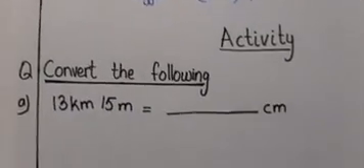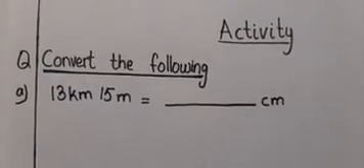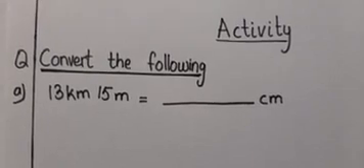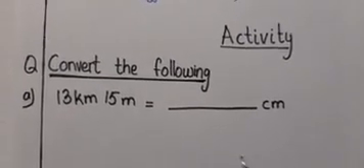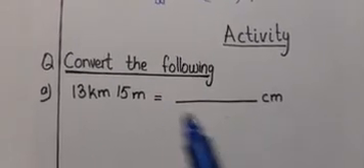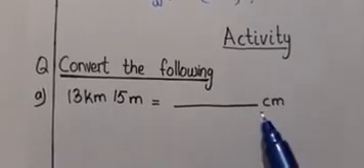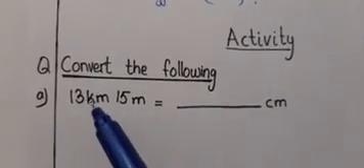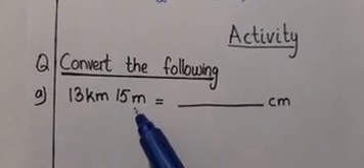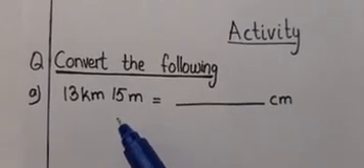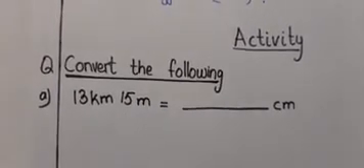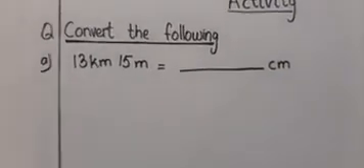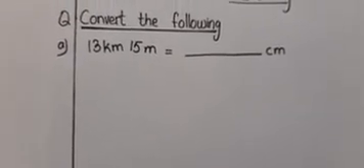Here is our activity, boys. We have to convert the following. It is 13 kilometer, 15 meter into centimeters. Okay. First we have to change the kilometer into centimeter. To convert the kilometer into meters, we have to multiply it with 1000 and then we have to multiply it with 100. Okay, let's start it.